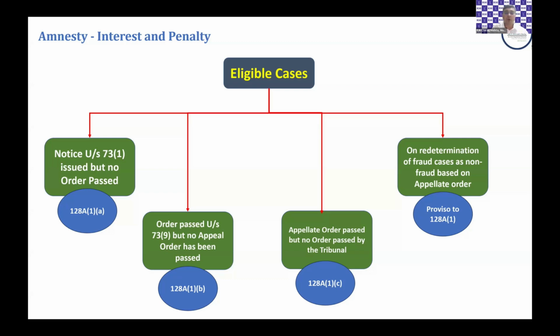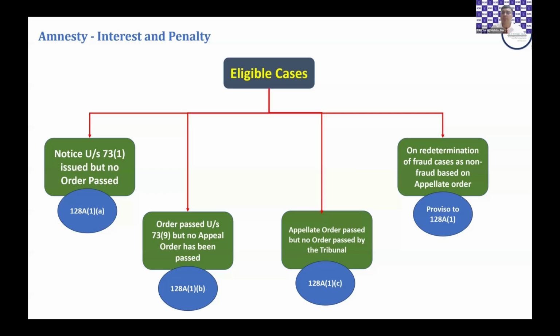Clause B, where an order under 73 has been passed, but no appeal order or no first appeal order has been passed. There may be a situation where an order is passed, but the taxpayer has not filed an appeal against that order. Or there may be a situation where an appeal has been filed, but the first appellate authority has not passed any order. This is covered by clause B.